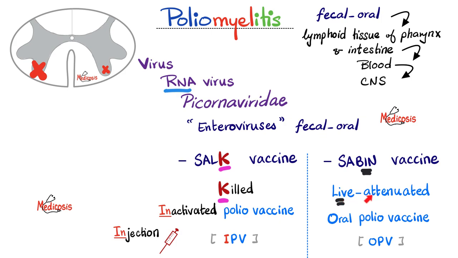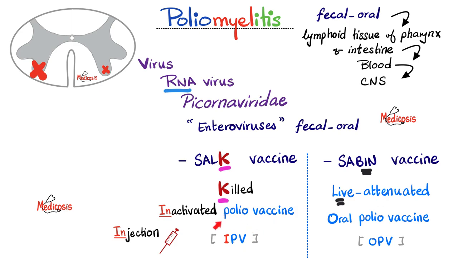But there are problems with live attenuated vaccines. If you are immunocompromised, there is a non-zero probability that this live attenuated vaccine will activate and become like an active polio, causing you the disease rather than the protection. And that's why we try not to give live attenuated vaccines to immunocompromised people, including pregnant mothers. Because pregnancy is a status of immunodeficiency. Why? So that the mother's immune system does not attack the foreign baby inside of her. The baby is foreign to his mother, immunologically speaking.